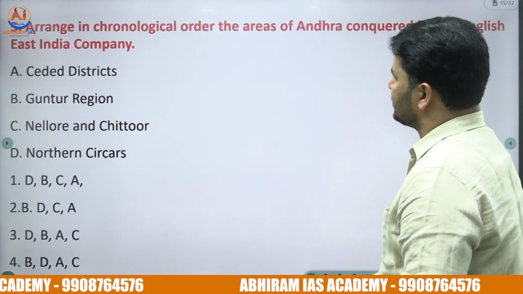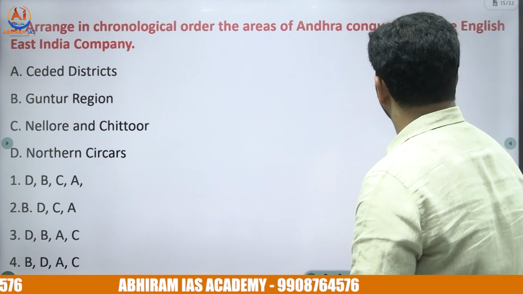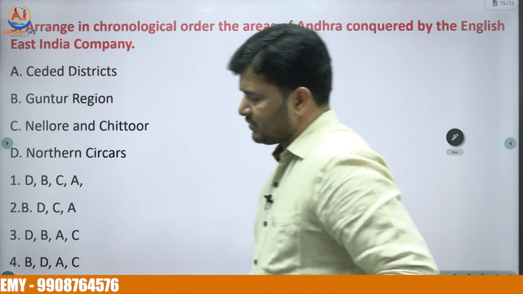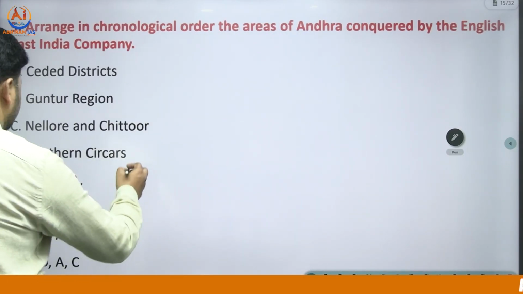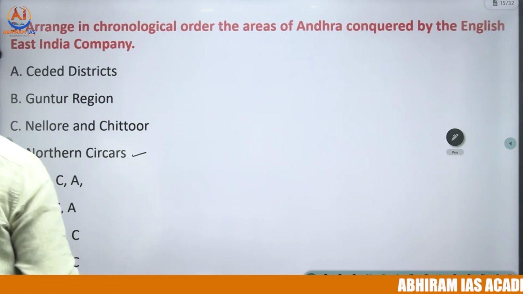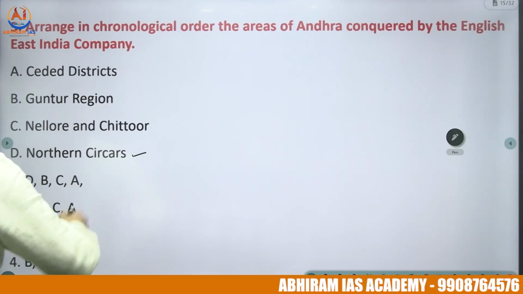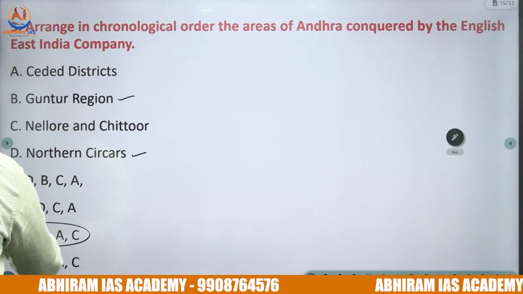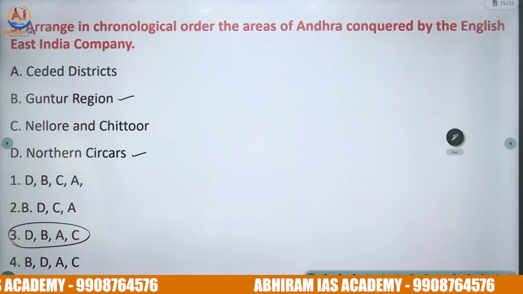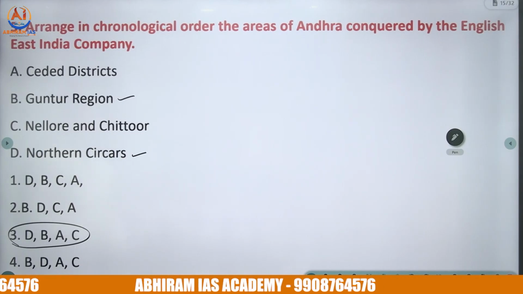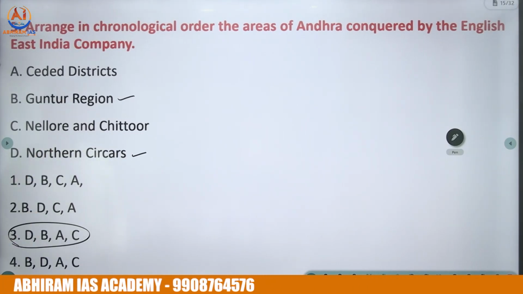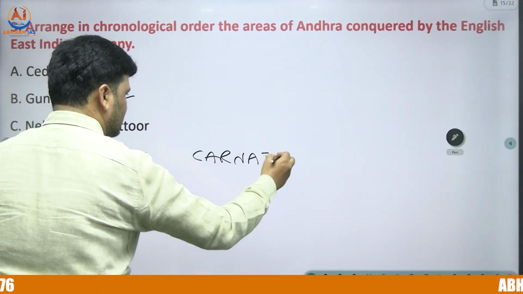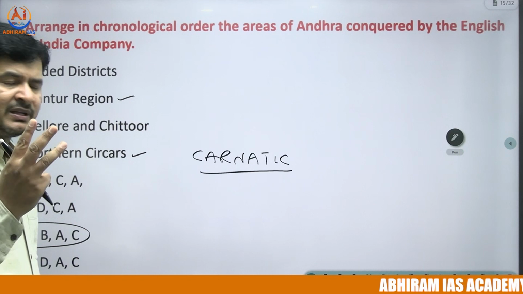The fifth one: arrange in chronological order the areas of Andhra conquered by the English East India Company. So the fifth question: the first is the Northern Sarkars, followed by the Guntur region. So D, B, A and C. The right answer for the fifth question is option 3. First, the Northern Sarkars as part of the Carnatic Wars. So focus on the Carnatic Wars. We found three Carnatic Wars in total.